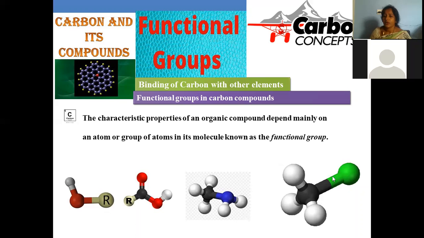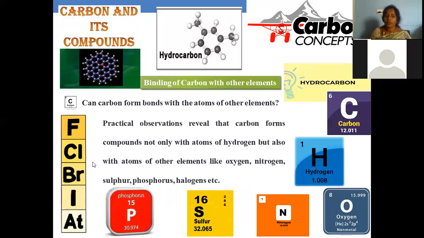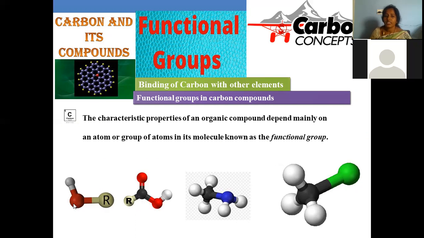And here you can clearly observe this is the halide. Here carbon is associated with three hydrogens, so it will be methyl. And this can be any halide you may take, like fluoro, chloro, bromo, iodo, astatine. Astatine is radioactive in nature. Other than this, all the remaining will participate in chemical reactions and alkyl halides are possible, right? So these are the kind of examples which fall in the category of functional groups, which are in direct contact with the carbon compounds, so that they are regarded as organic compounds with various functional groups.